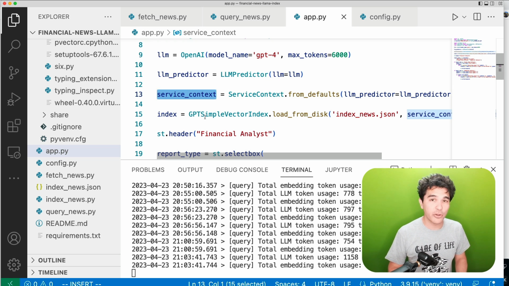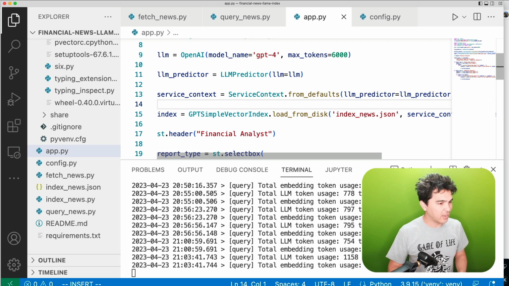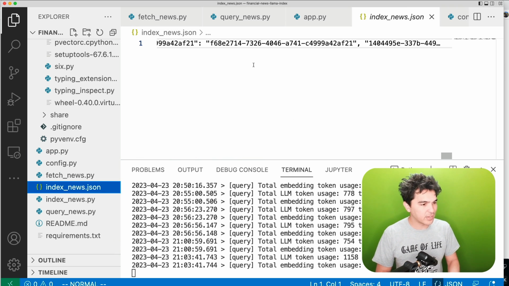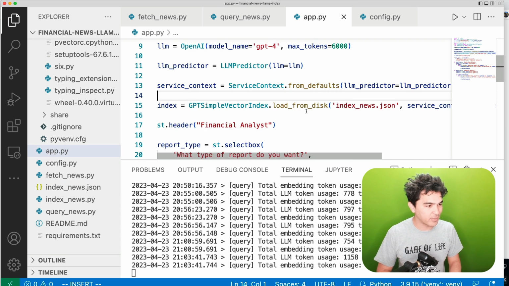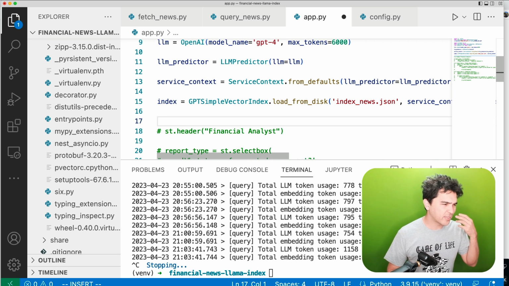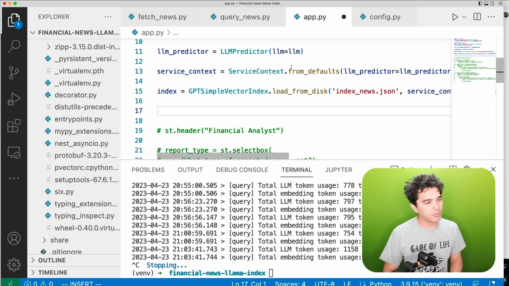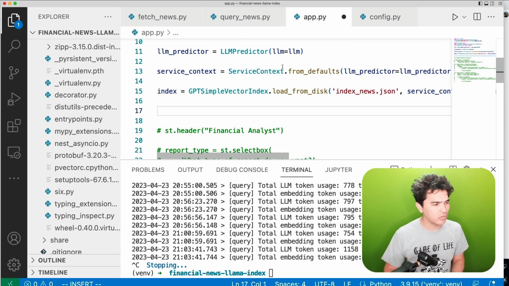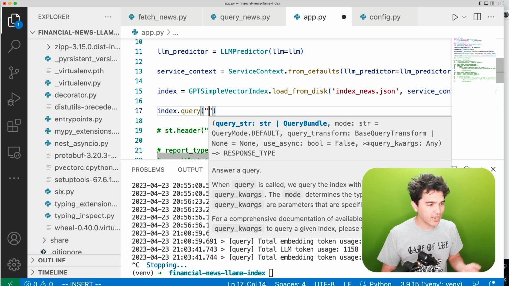And now when I load my vector index, we already talked about this in the last video. So I'm loading it from files. So we already saved this in the last video. So indexnews.json right there. And then I'm going to pass in the service context. So I'm saying load it from disk, but we're going to be using GPT-4 here. So just with a handful of changes, 6 or 7 lines of code, we're able to change this and provide this service context that lets us use GPT-4. So now when I do my index.query, I can write a longer report.